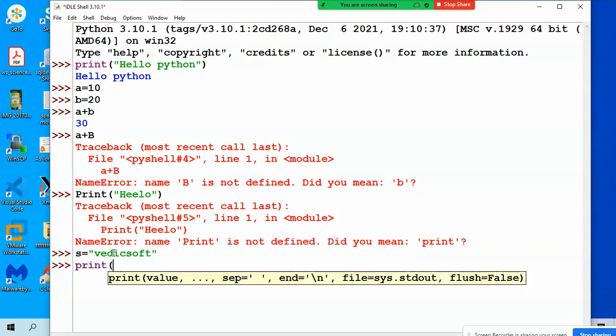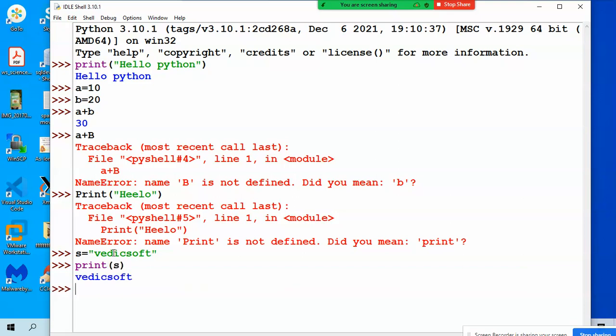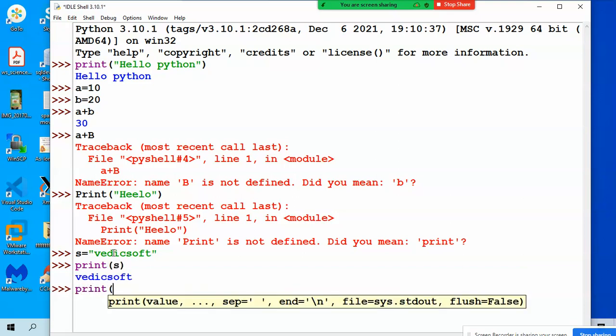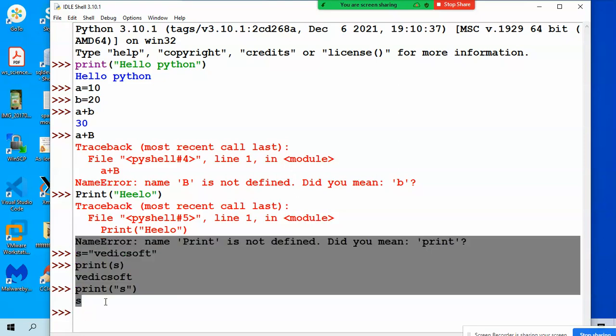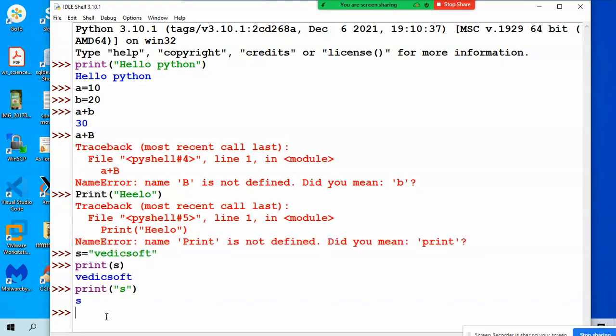All strings must have quotation marks, single quote or double quote. If I type print s, it prints Vedic soft. If I type print in quotations, it prints s only, not the value of s. So understand the differences. If you try, you will learn a lot of things.